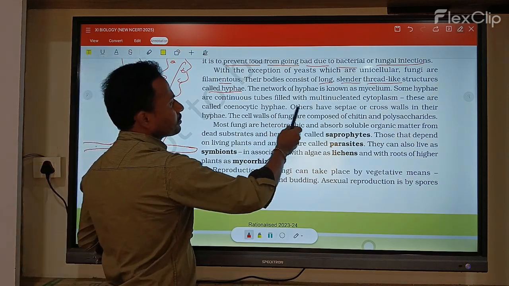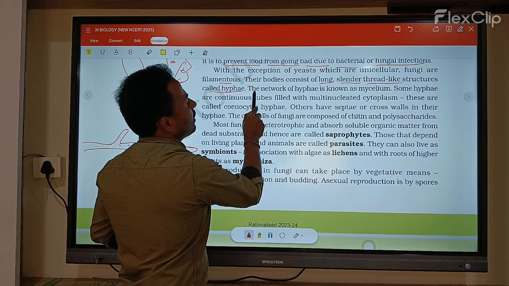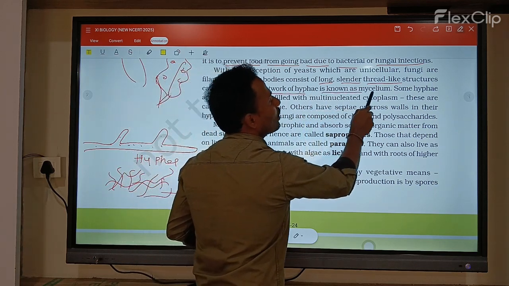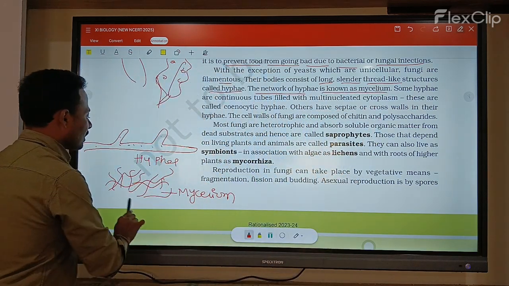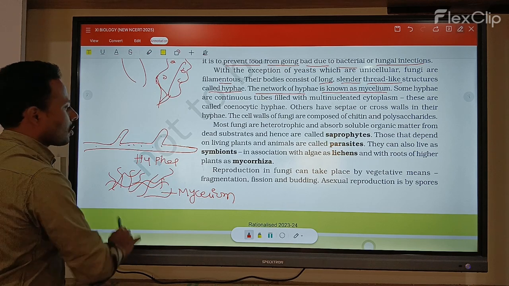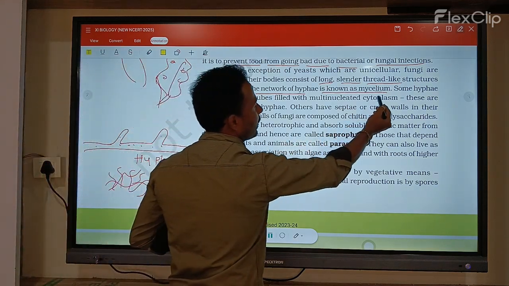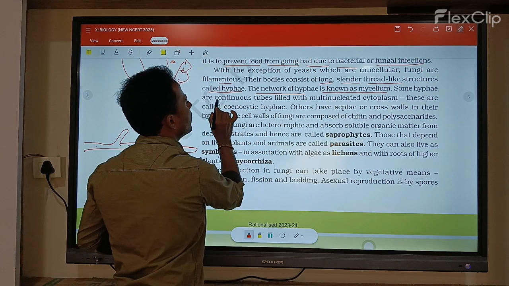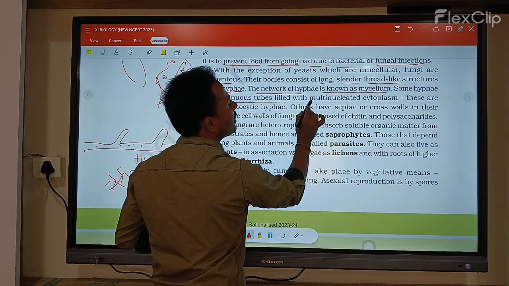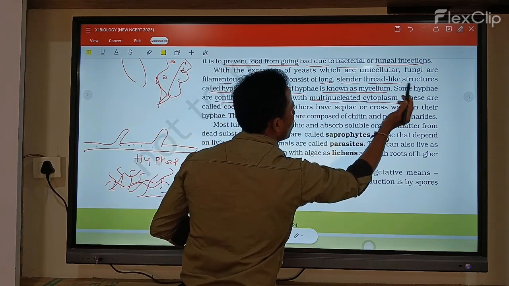Here, this network of hyphae is known as mycelium. The hyphae are continuous tube-like structures filled with multinucleated cytoplasm.